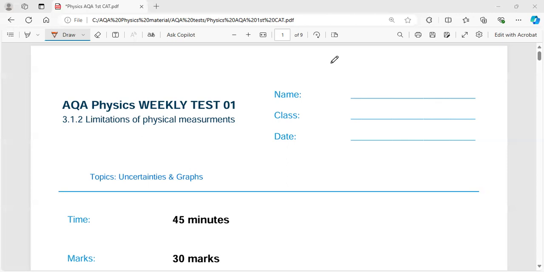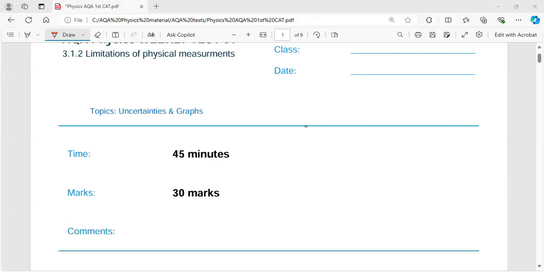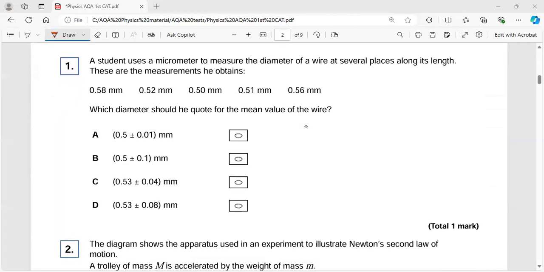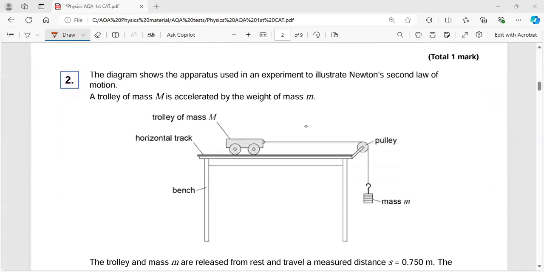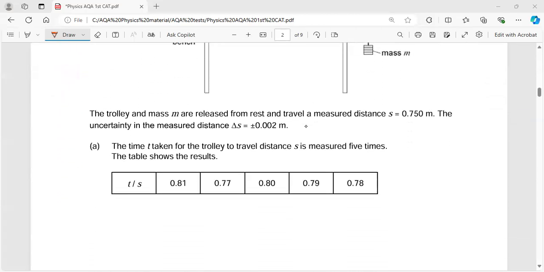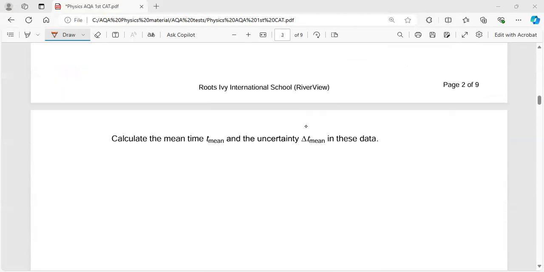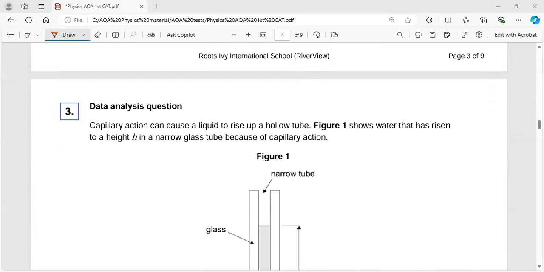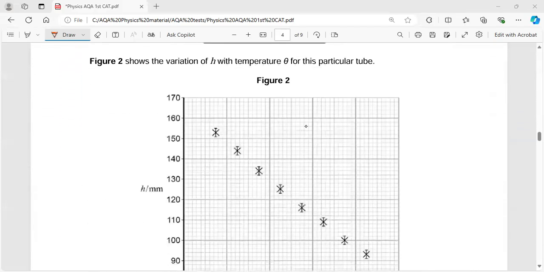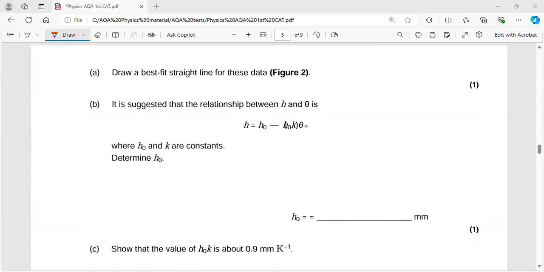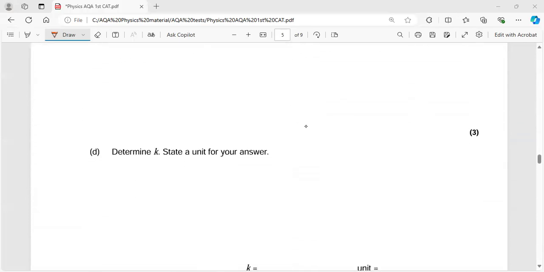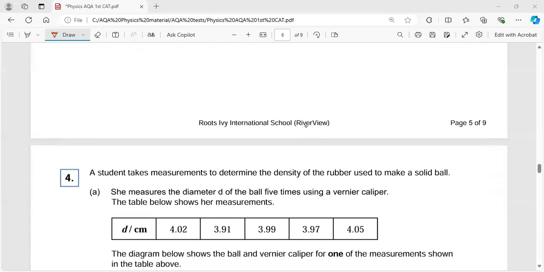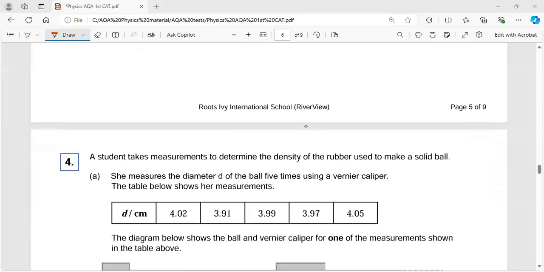And then, of course, you'll have to attempt this test. Let me just take you through the test. This is question number one. This is question number two. This is from uncertainty. And then this is question number three. You can stop the video and you can solve it. And then later you can look at my solution to compare and mark yourself.